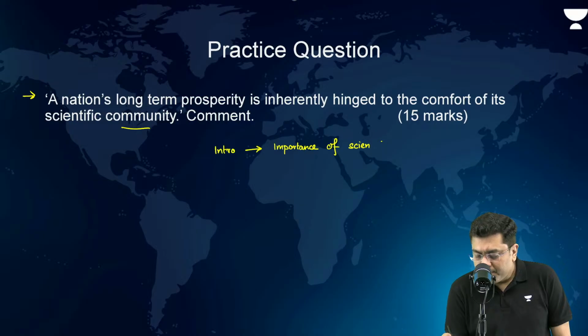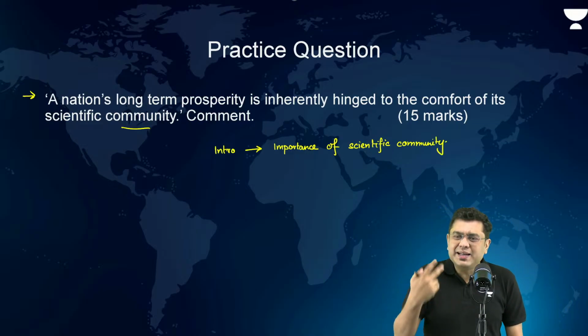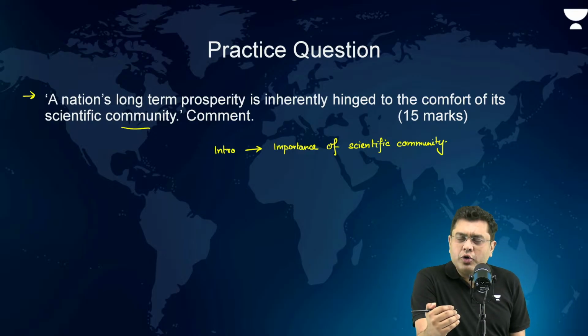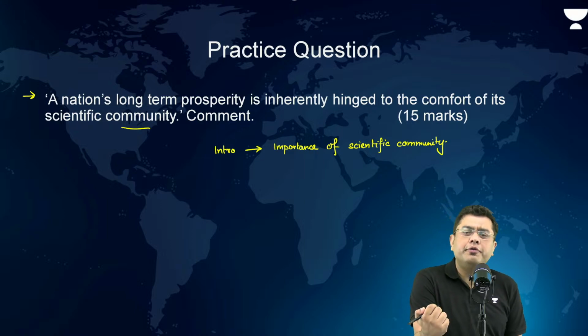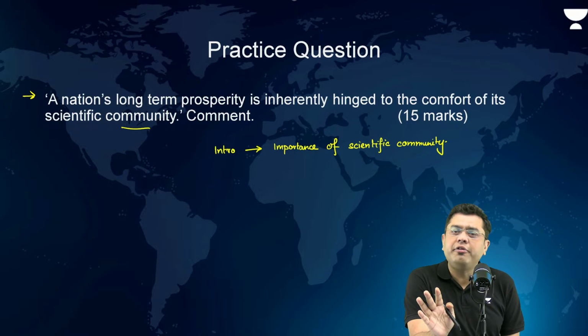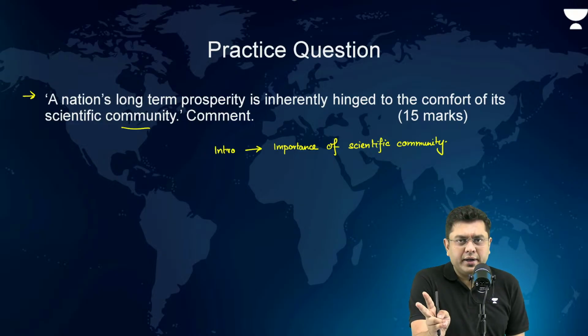Okay, community. So you can start by saying that development of science in any particular region is paramount in order to gain superiority or sufficiency in terms of food, energy, and a general way and comfort of life. So, this is where you can talk about it, right?